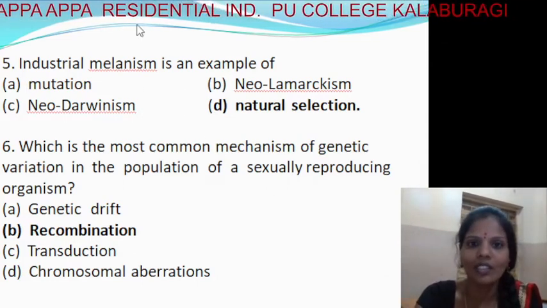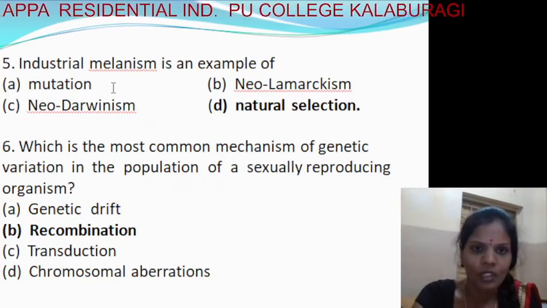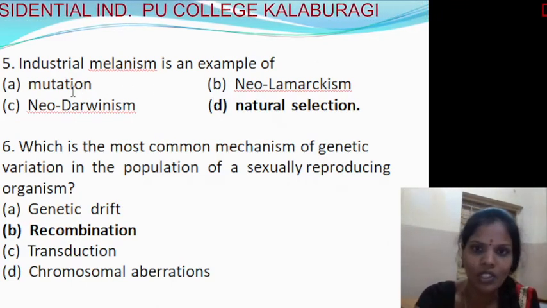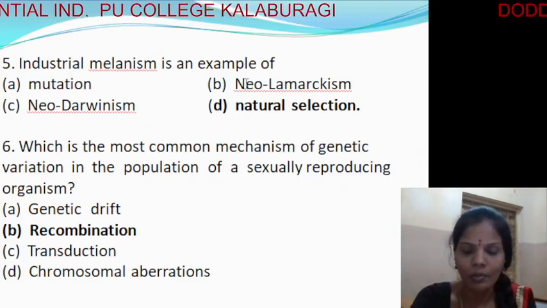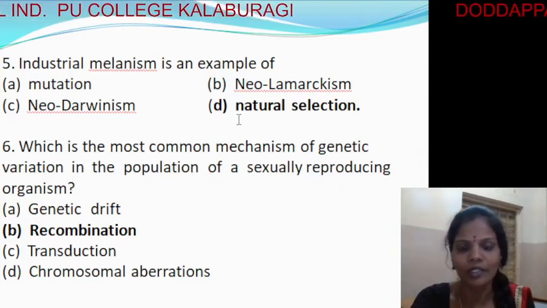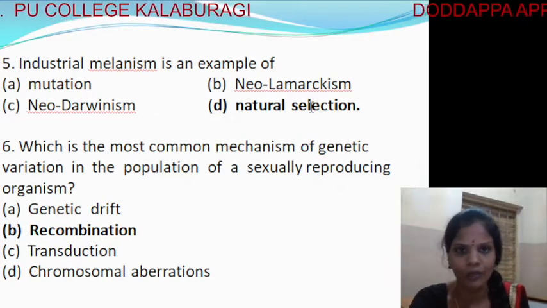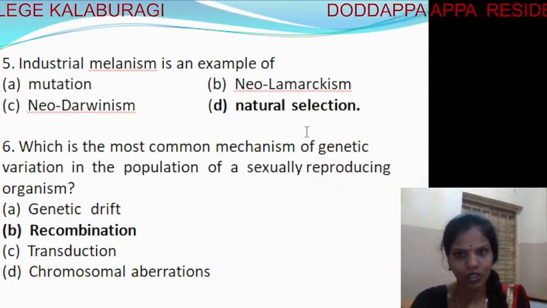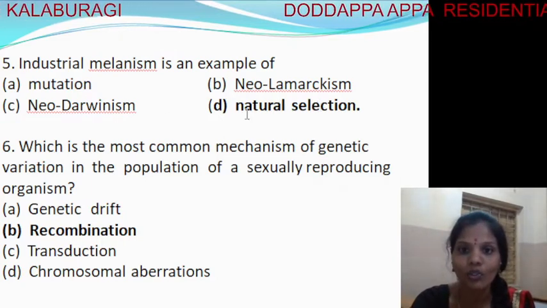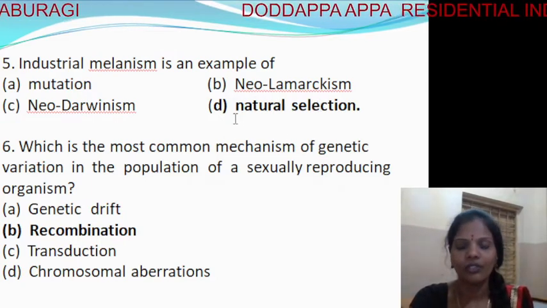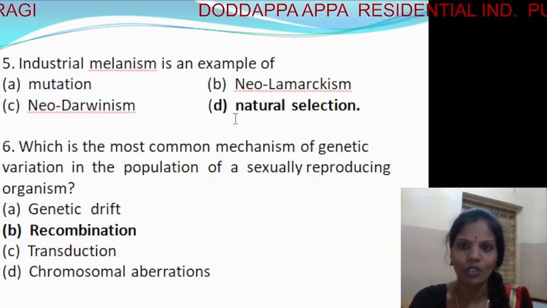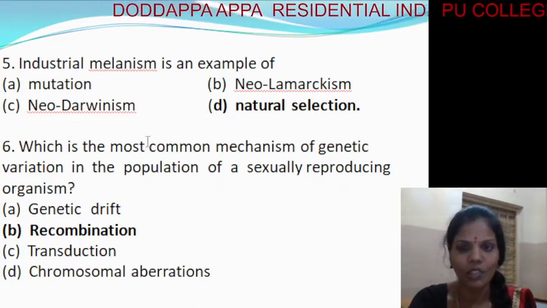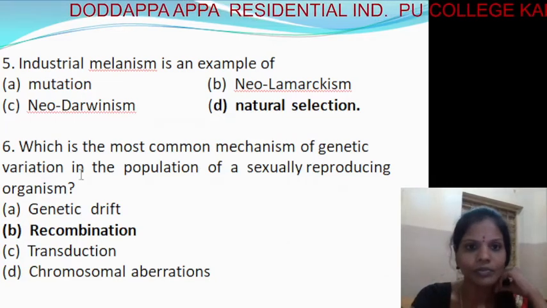So industrial melanism is an example of: first, mutation; then neo-Lamarckism and neo-Darwinism; and the next one, natural selection. Industrial melanism is an example of natural selection. Natural selection means selection of well-adapted organisms. It's the fourth option, natural selection.